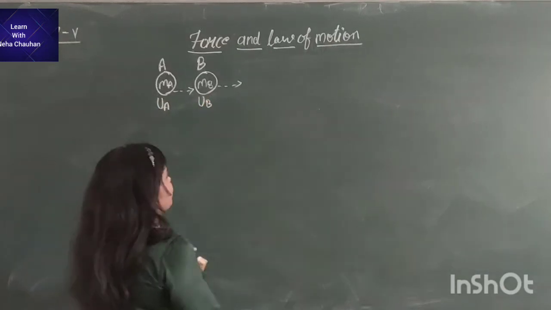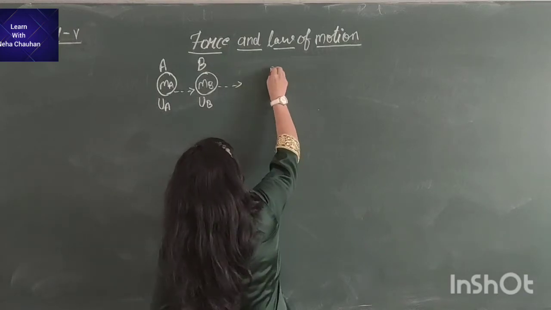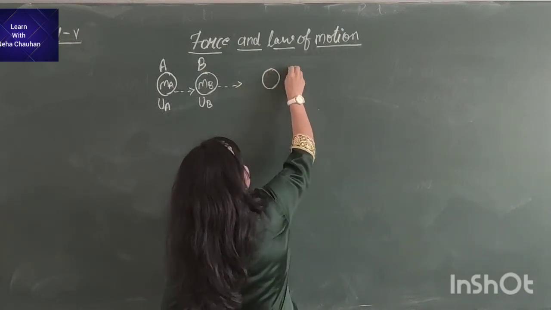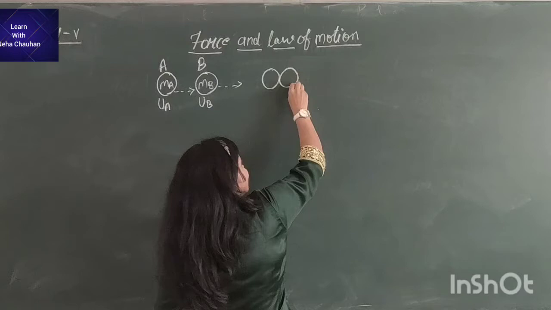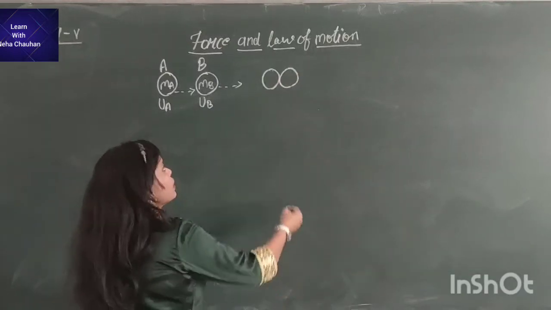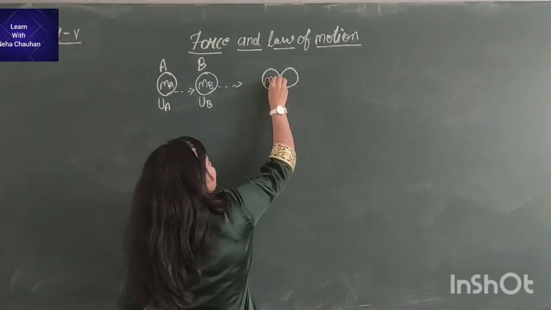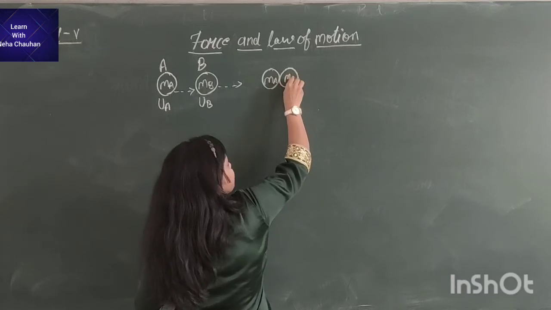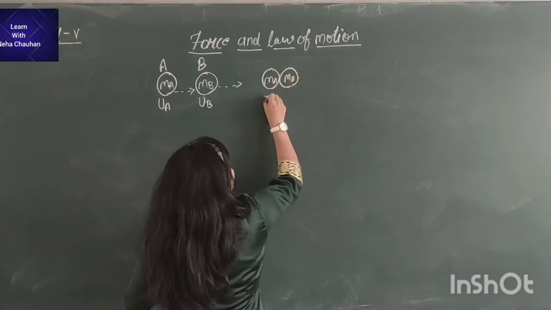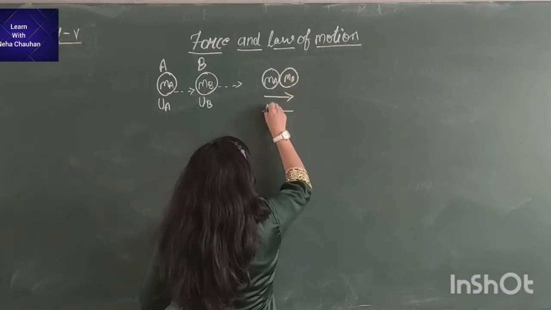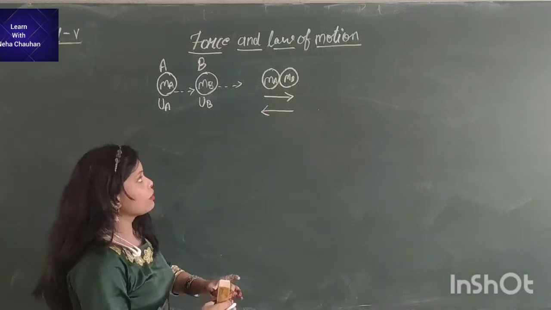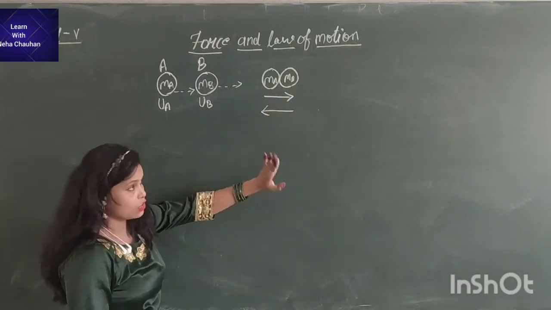Now after some time they collide, they interact with each other. The masses will remain the same, MA and MB, and when they collide they will exert force on each other.